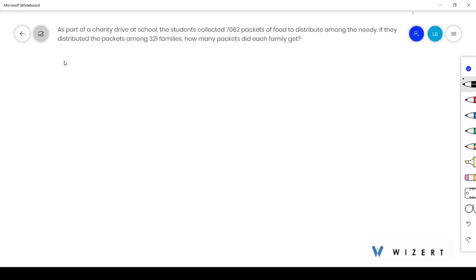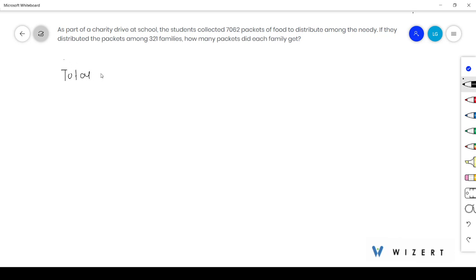Our question is: as a part of charity drive at a school, the students collected 7,062 packets of food to distribute among the needy. If they distributed the packets among 321 families, how many packets will each family get?